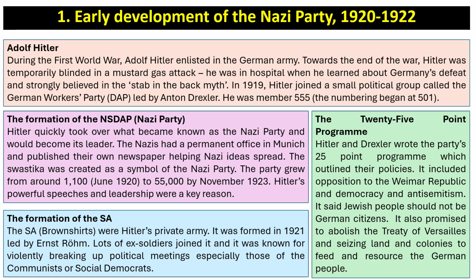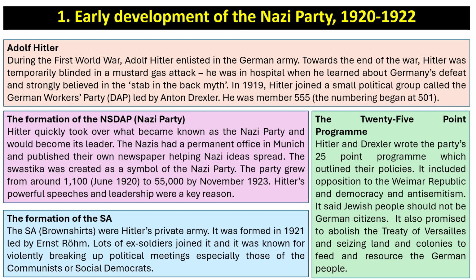Now, in 1919, Hitler joined a small political group called the German Workers' Party, the DAP, which was led by somebody called Anton Drexler. Now, Hitler was member 555, but the numbering actually began from 501 to make it seem like they had more members than they actually did. So Hitler was one of the very early members of the Nazi Party.